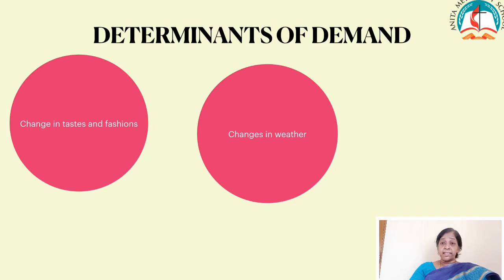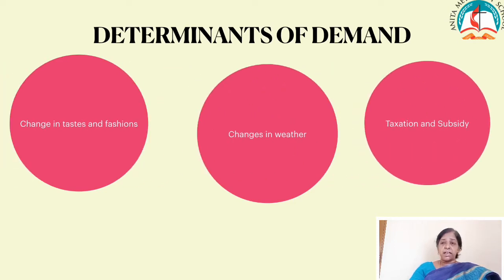Then taxation and subsidy. It is nothing but if fresh taxes are levied or the existing rates are increased, then the price of the commodity also increases. When there is a subsidy, it will bring down the prices. So taxes reduce demand and subsidies will increase the demand.